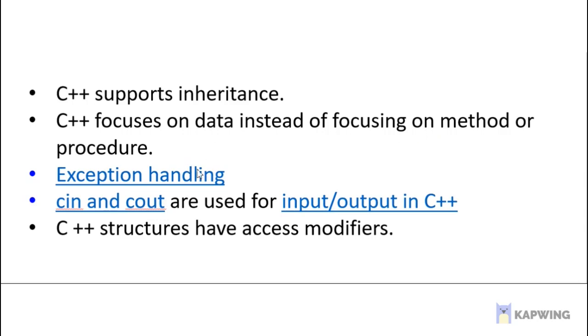Exception handling is supported by C++ but not by C.